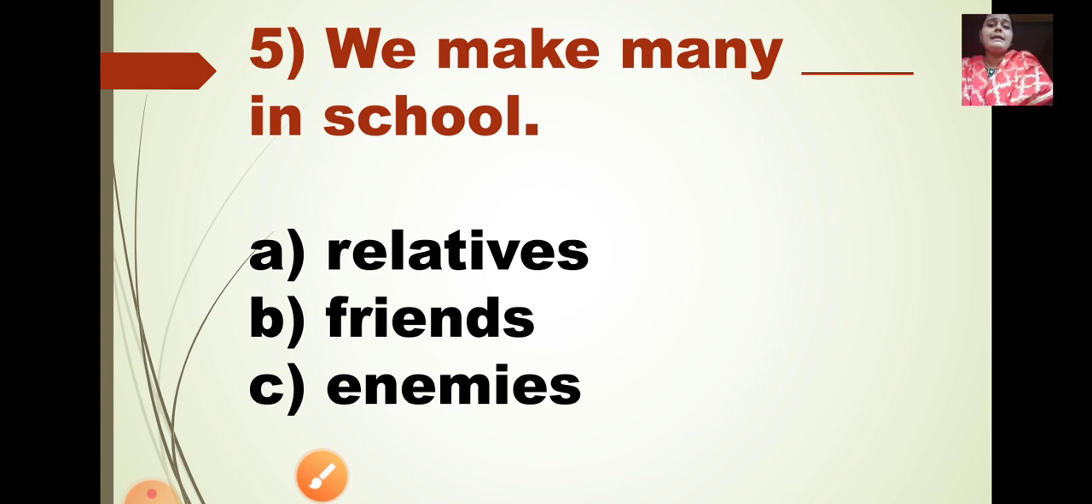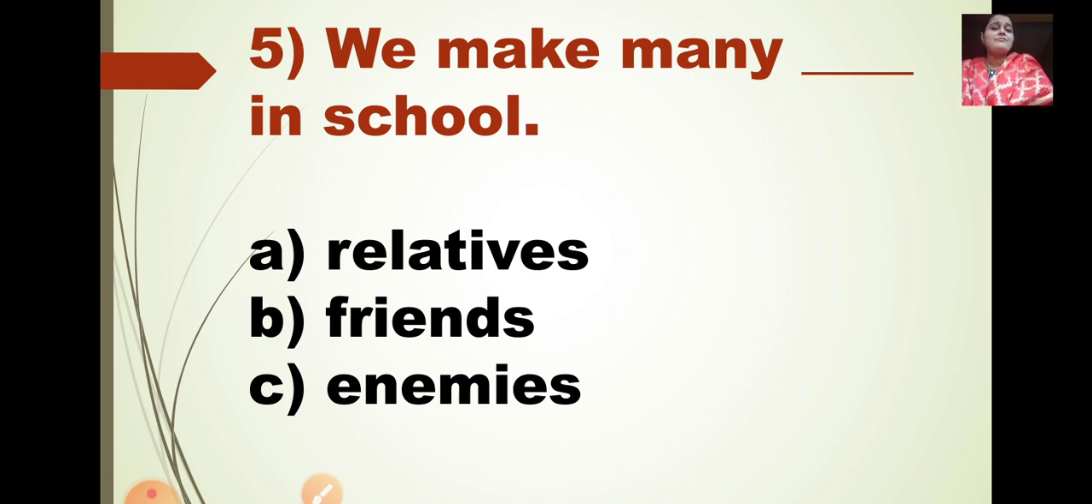We make many dash in school. Okay, what do we make many in school? A is relatives, B is friends, and C is enemies. So do we make relatives in school? No. Relatives are in the house, and in our family they are called relatives. The members of our families are called relatives. Cousin, brother, sister, uncle, they all are our relatives.